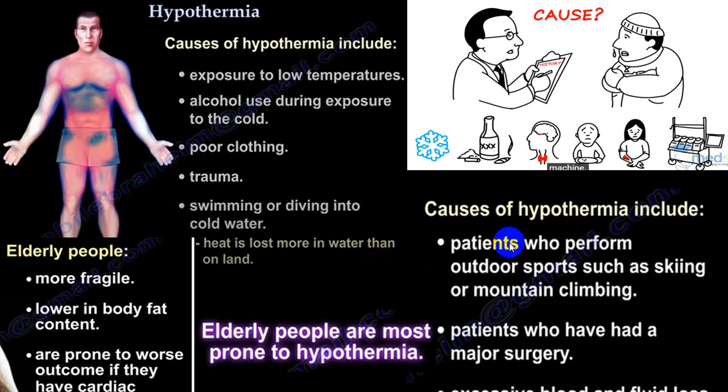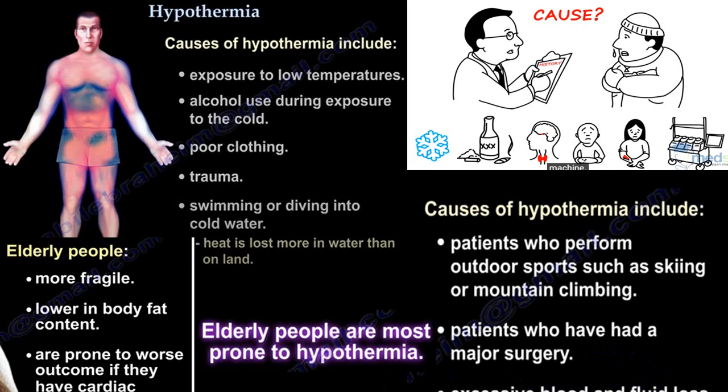Also, persons who perform outdoor sports such as skiing or mountain climbing, particularly in a cold atmosphere, and patients who had a major surgery, or a person who has undergone a massive blood transfusion or massive IV fluids, this can also produce hypothermia.